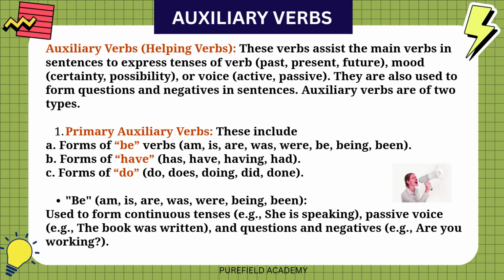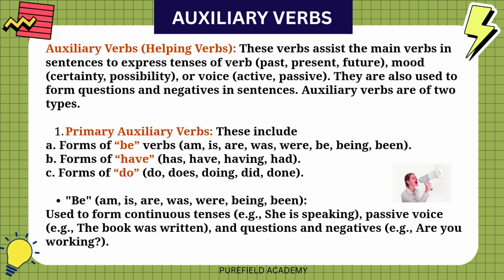Modal auxiliary verbs. The primary auxiliary verbs include forms of be, which are am, is, are, was, were, be, being, been. They also include forms of have, such as has, have, having, had. Forms of do, does, doing, did, done.